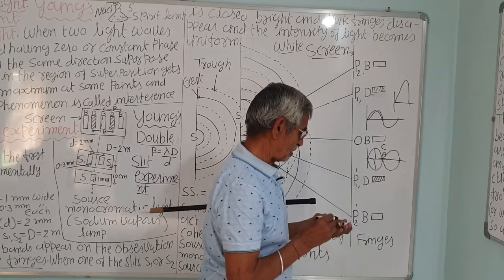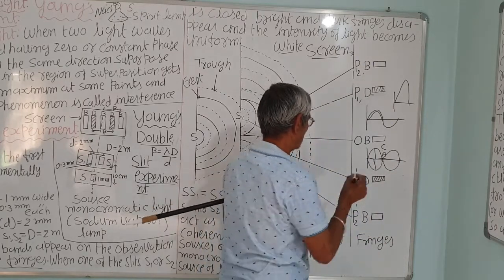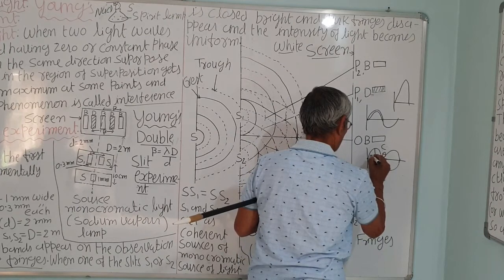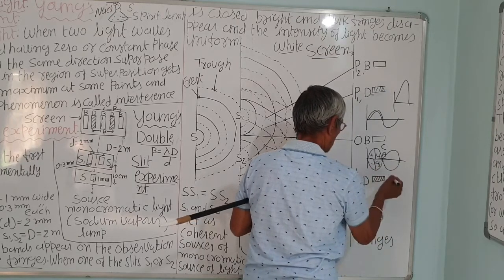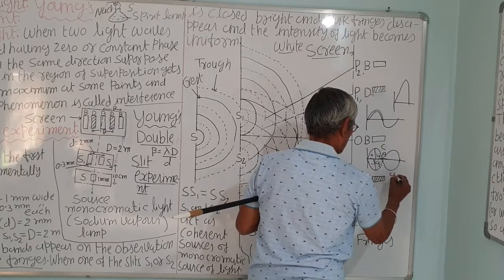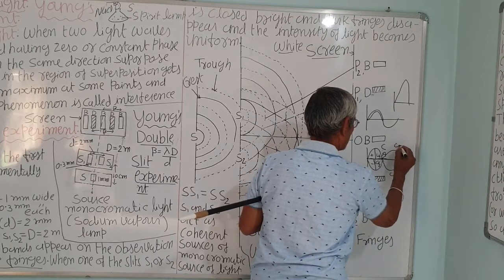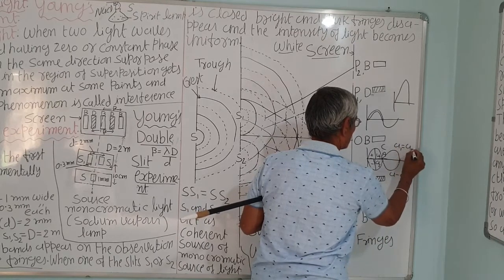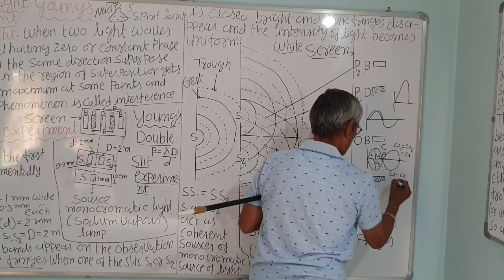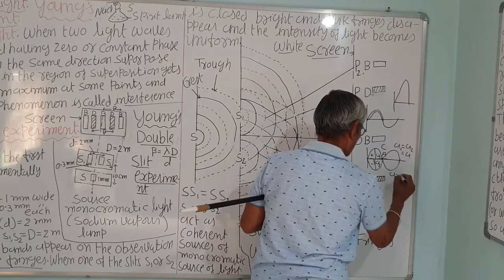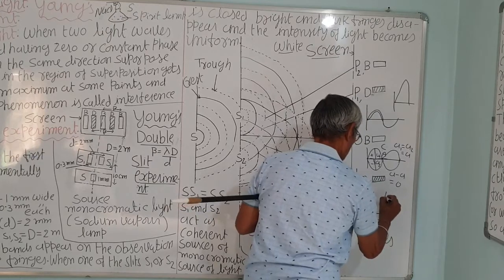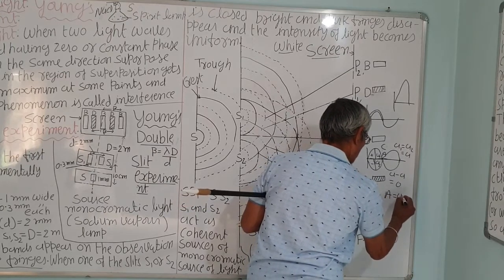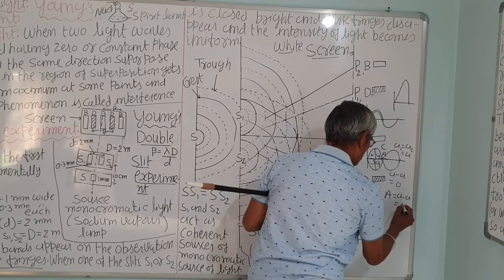I think you can understand, correct? Then this is plus A1, this is minus A2. Or if both are the same, then A minus A, if A1 is equal to A2 is equal to A, then A minus A is equal to 0. So net amplitude A is equal to A minus A, and that is equal to 0.